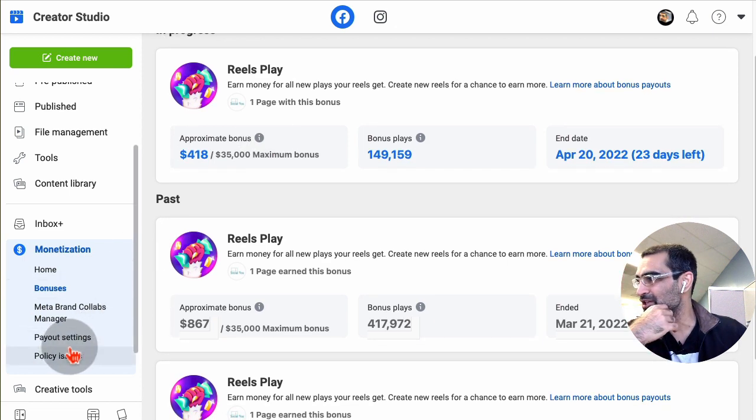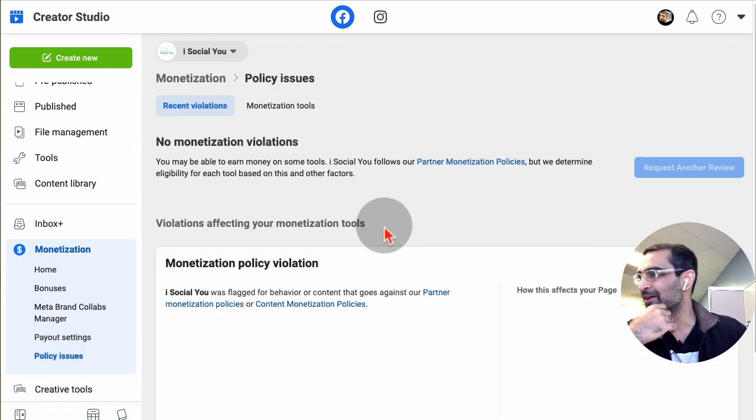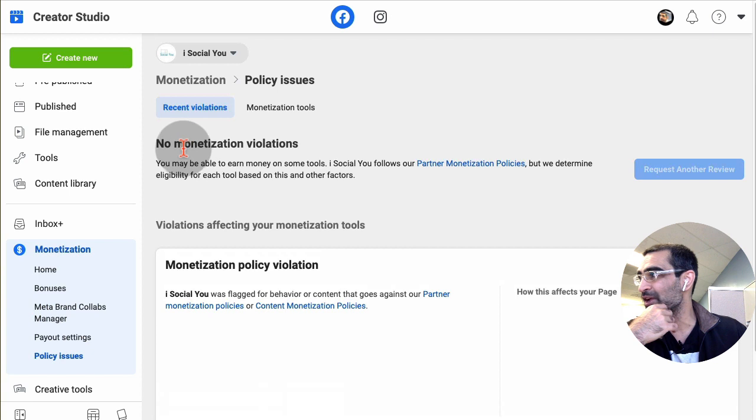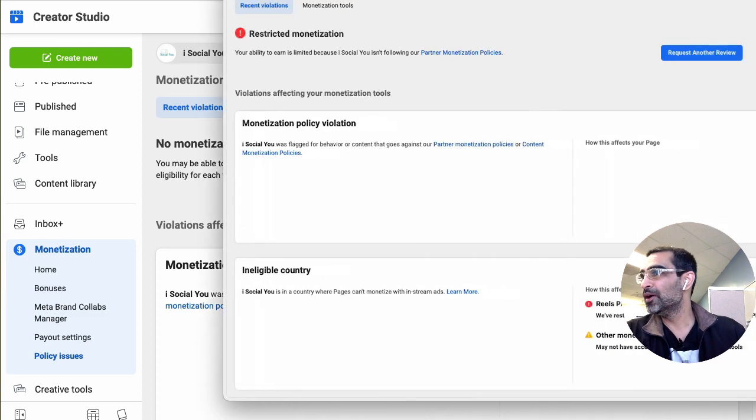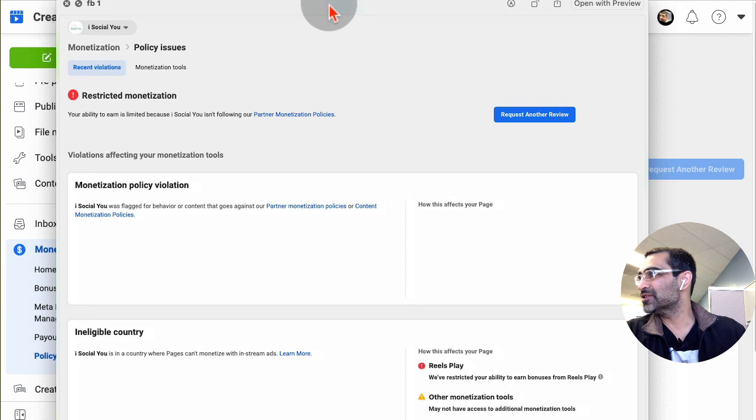So what I did, I went to another tab here called policy issues, and there were more details here. Right now it says no monetization violation, but let me show you what I saw because I did take a screenshot. So here is what I saw. Restricted monetization. So my page stopped making any money from Facebook Reels. And I saw these two things right here. The first one said monetization policy violation, and the second one said ineligible country.